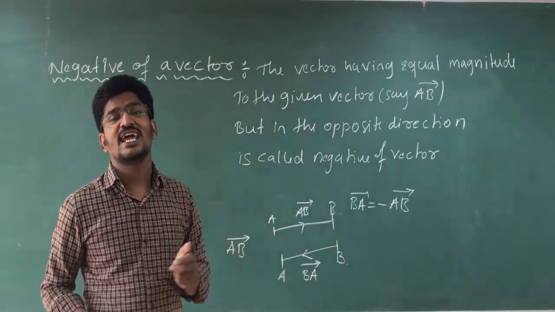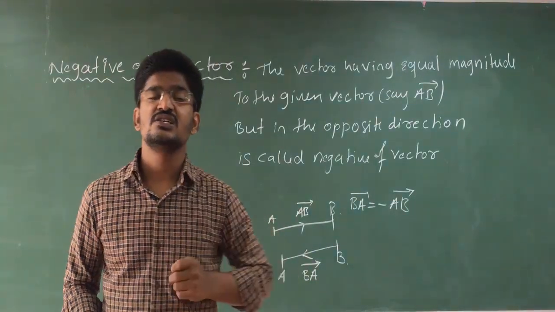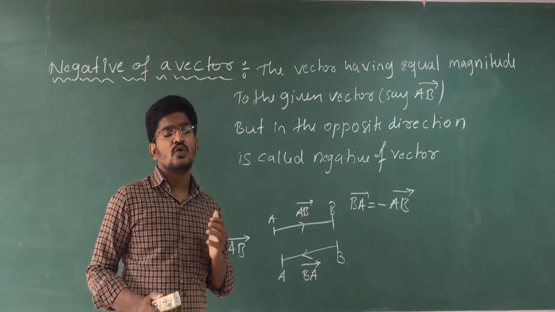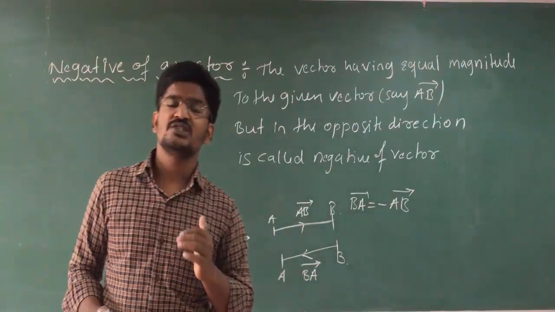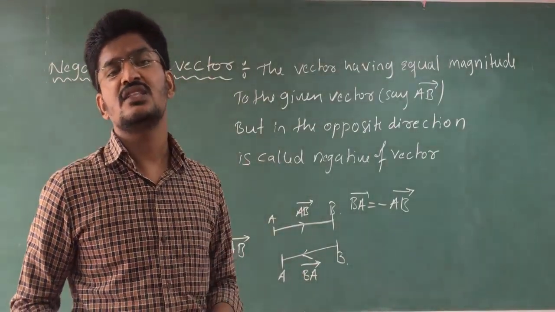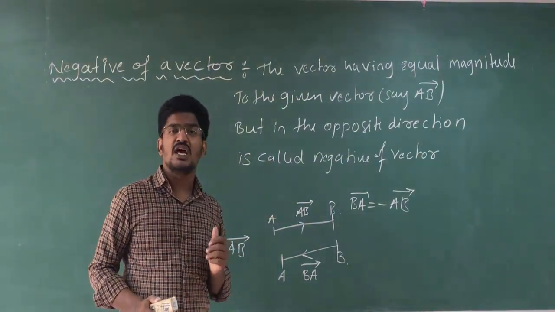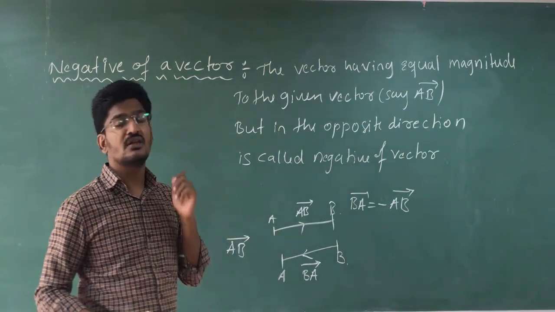Is called negative of a vector. Clear? So be very perfect while writing the definitions in your exam, because they can cut the marks for skipping any of these words. Clear? So you have to write each and every word clearly.